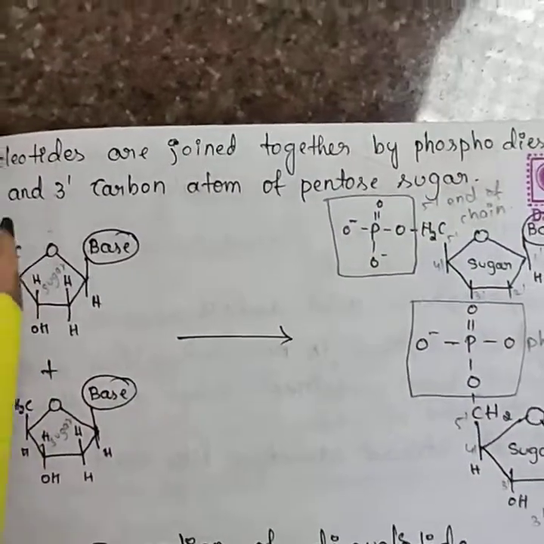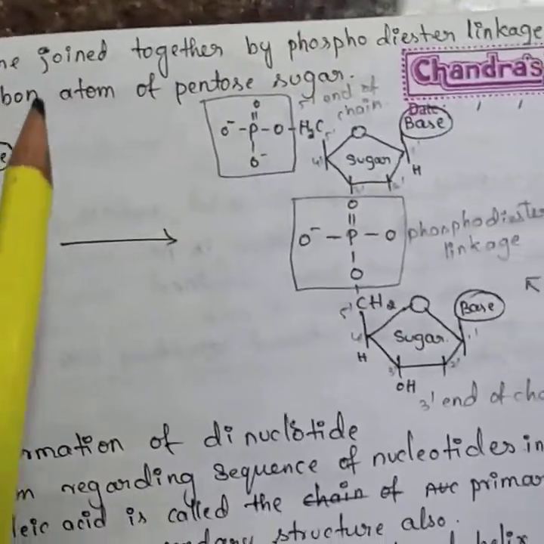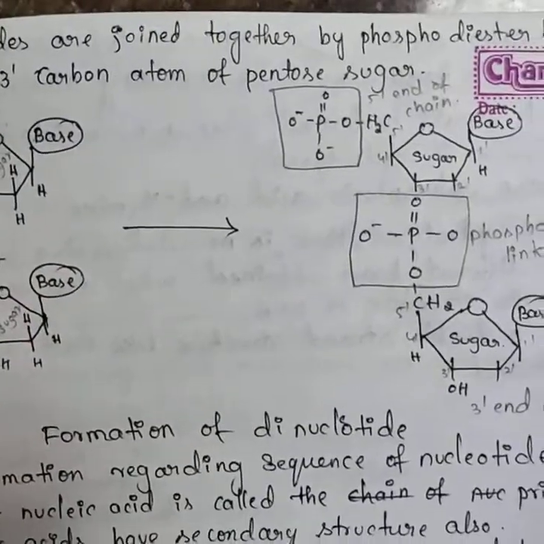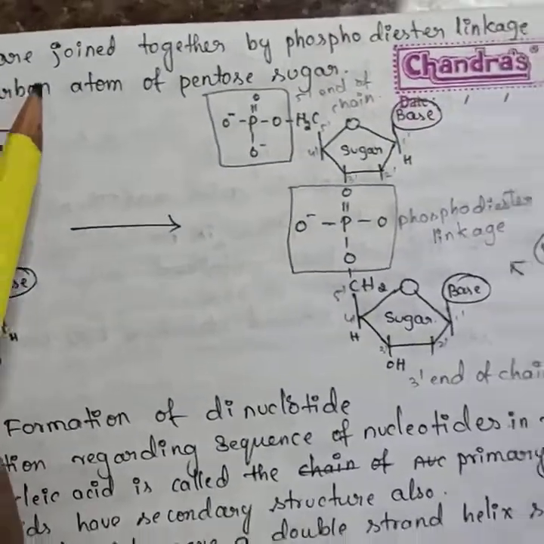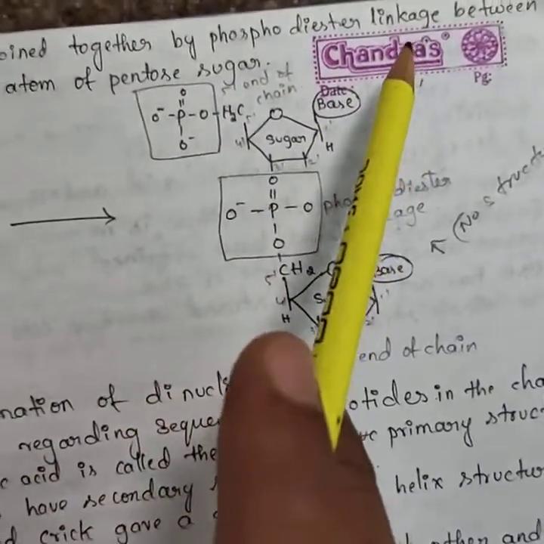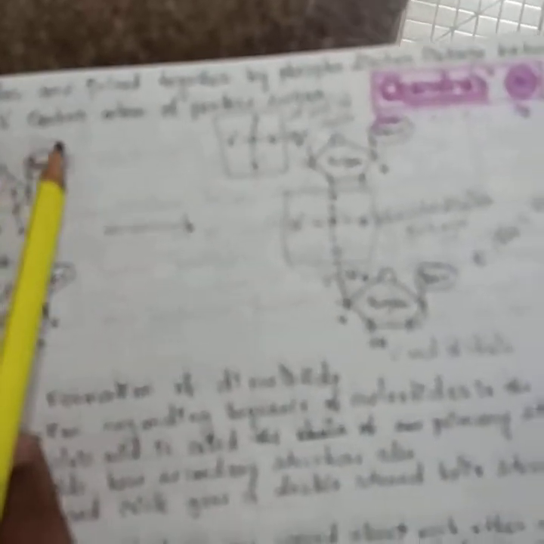These are the structures. Then nucleotides are joined together by phosphodiester linkages. This is important for 1 mark. The nucleotides are joined together by phosphodiester linkages between the 5' and 3' carbon atoms of the pentose sugar.